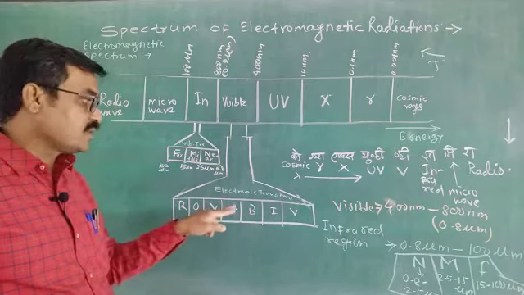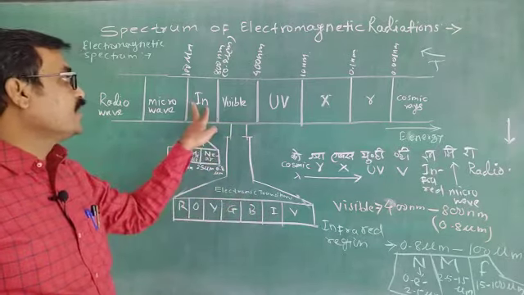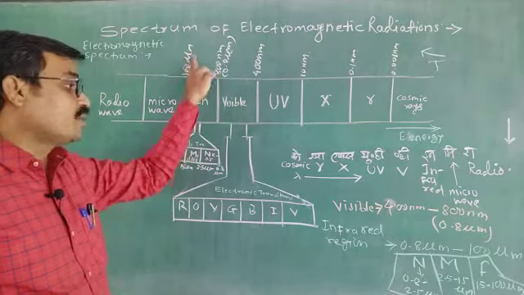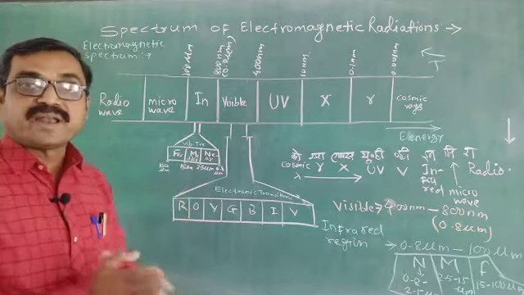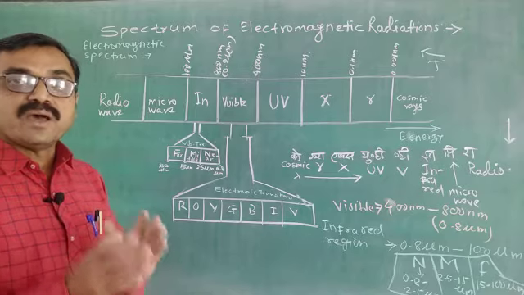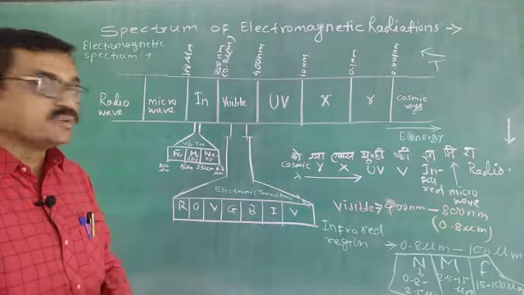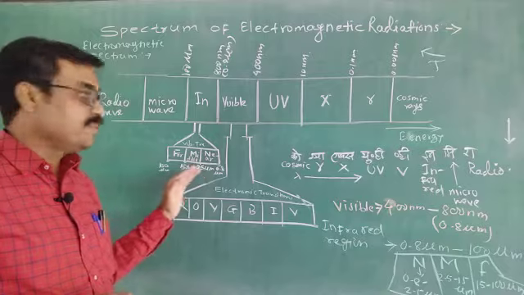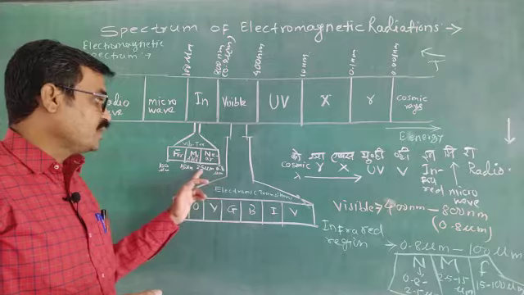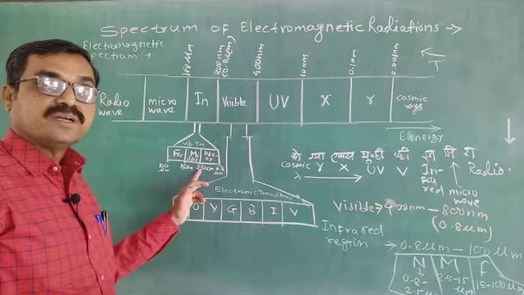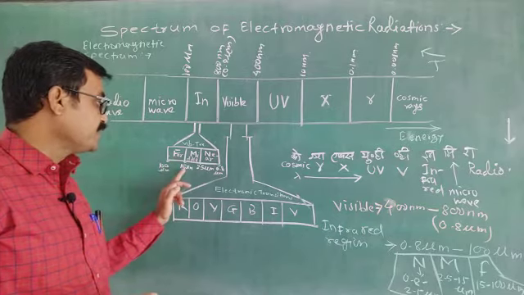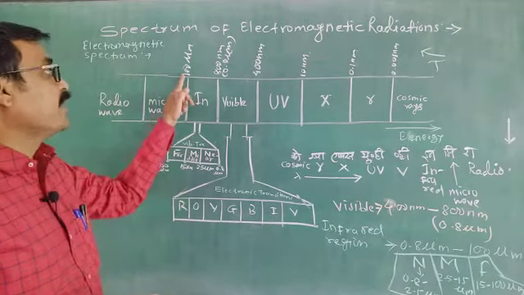It is related to electronic transitions only. Now, the infrared region is 0.8 micrometer to 100 micrometer, and it is related to vibration of the sample, meaning vibrational transitions of the atoms or molecules, and it is subdivided as near, middle and far infrared. Near infrared is 0.8 micrometer to 2.5 micrometer, middle 2.5 to 15 micrometer, and far infrared region is 15 micrometer to 100 micrometer.